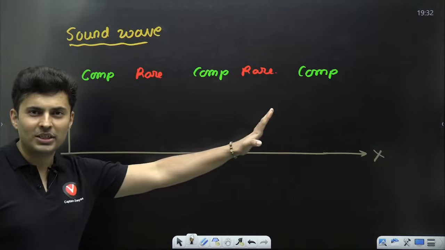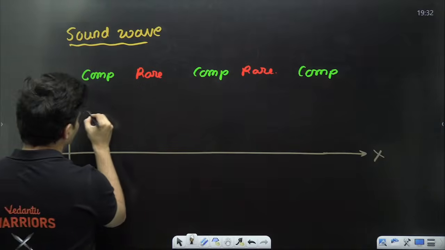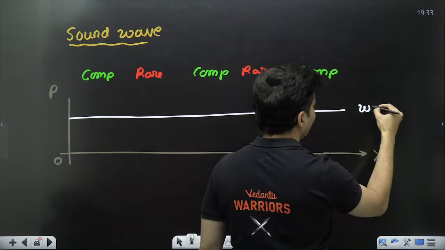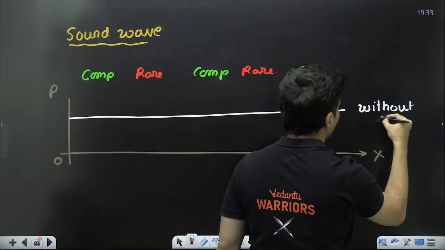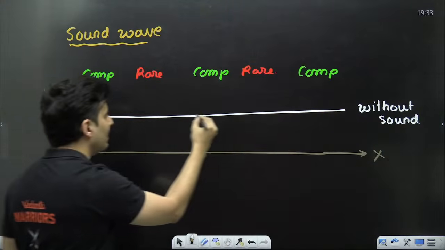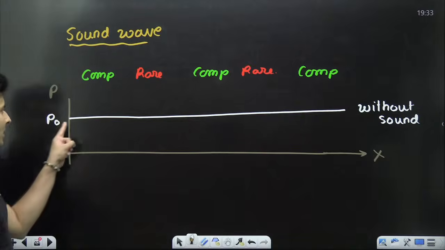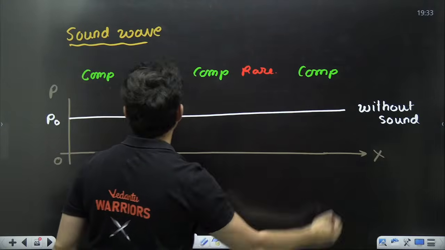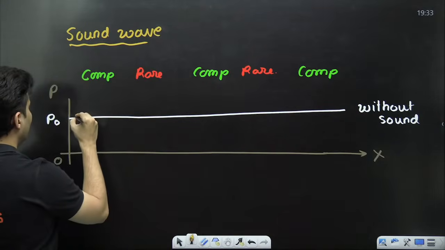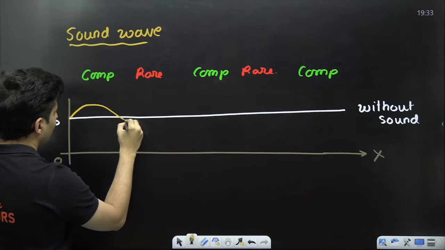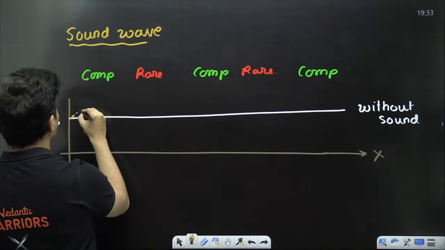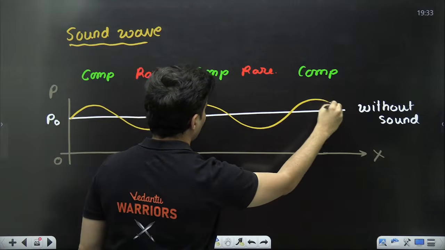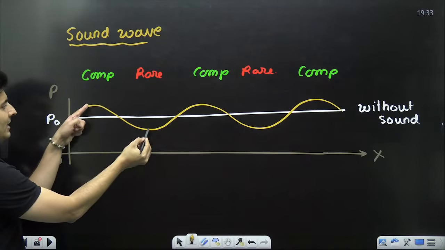If there was no sound in that air, then the pressure everywhere will be constant. This is without any sound. It will be same, and it will be the atmospheric pressure P naught. But now, if there is sound which is traveling, then at compression, the pressure will be more. At rarefaction, the pressure will be less. So you will see the pressure variations are somewhat like this. More pressure, less pressure.